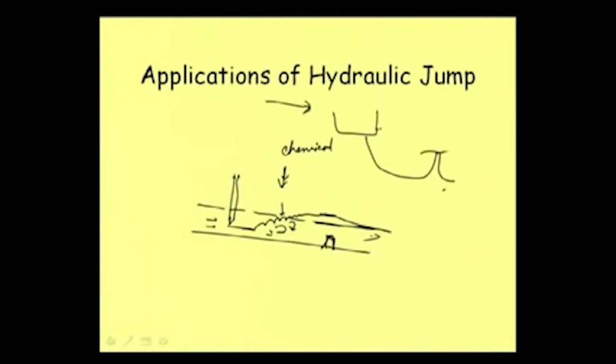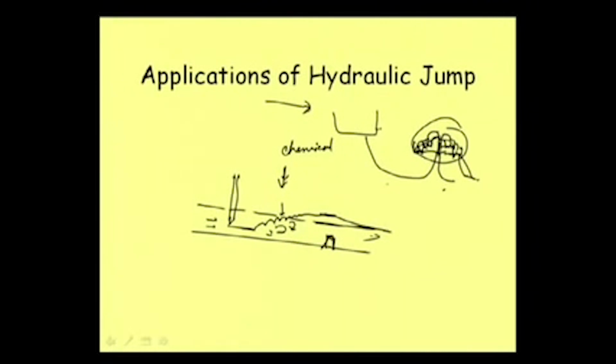we can have some plate from here, and then this water may be allowed to just move as a jet, and then it is coming like this, and then we can make some step here, so that water moves over the step and a lot of turbulence gets created, and then from here, this is a tank, suppose from here this water is carried to the next section. This is what we use for aeration.